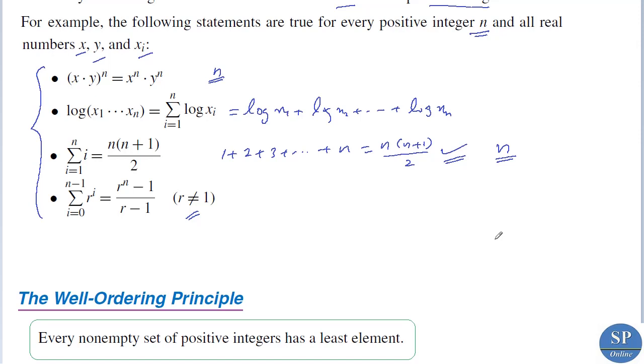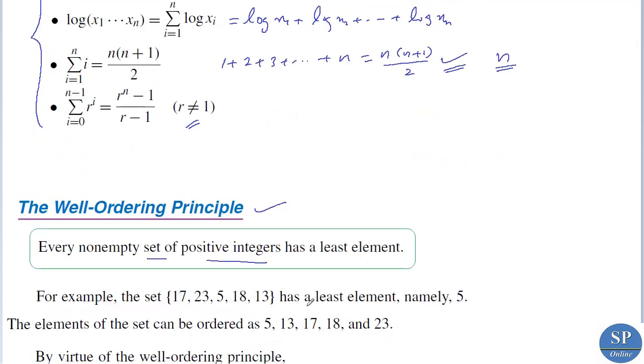The well-ordering principle is that every non-empty set of positive integers has a least element. That is the well-ordering principle. For example, consider the set {17, 23, 5, 18, 13}. So this set consists of these numbers 17, 23, 5, 18, 13. This set has a least element, 5.